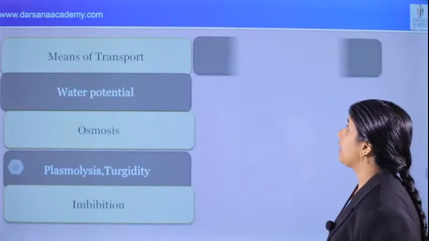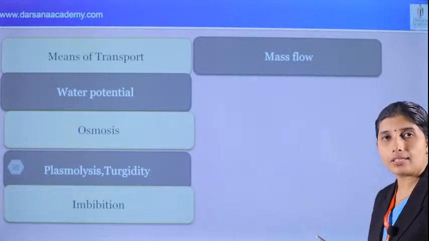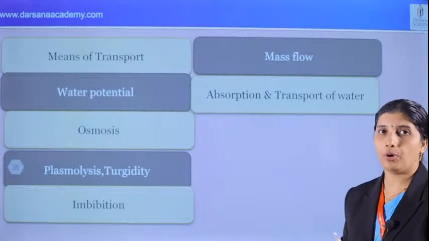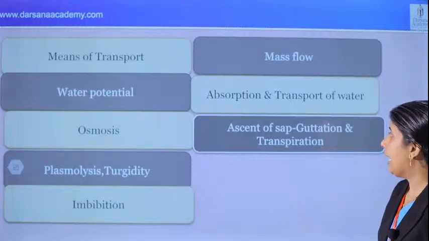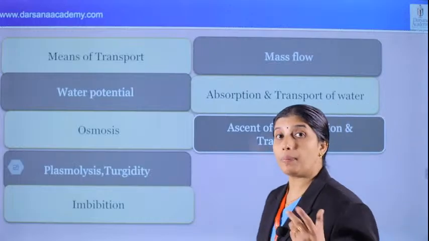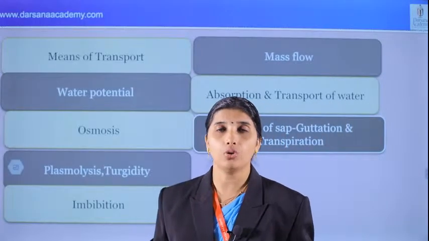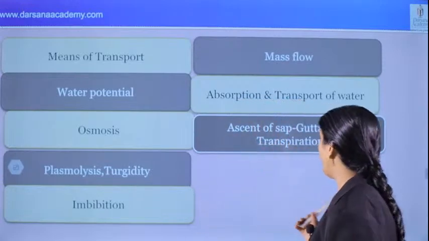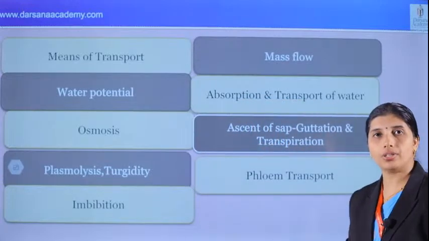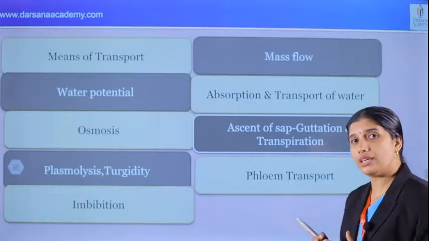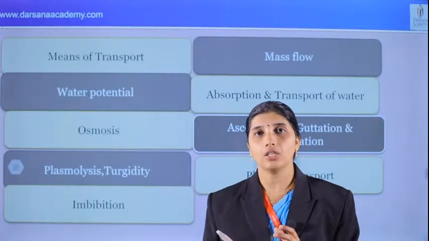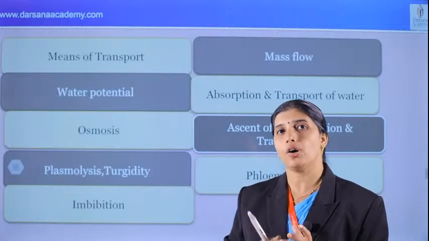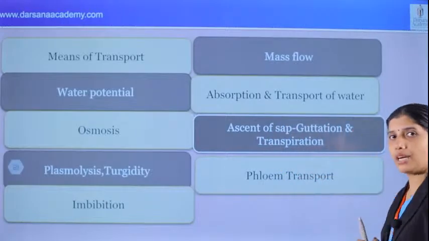Yes, next mass flow for long distance transport, and absorption and transport of water. Absorption, very important. Apoplast and symplast pathways, very important. And the ascent of sap, guttation, root pressure theory, and transpiration pull theory, very important. Dixon and Joly, Dixon's theory of ascent of sap, important point. And phloem transport, source and sink, very important. Phloem transport girdling experiment, and the Munch hypothesis, mass flow or pressure flow hypothesis.